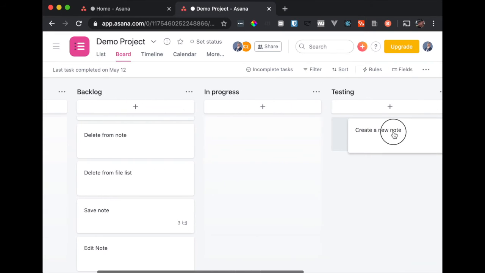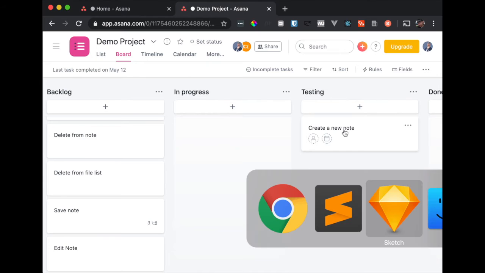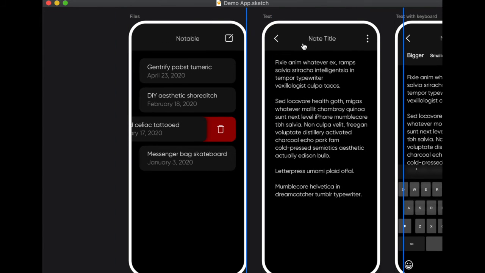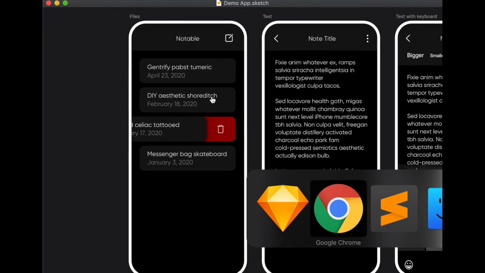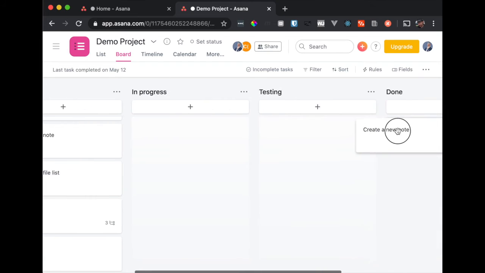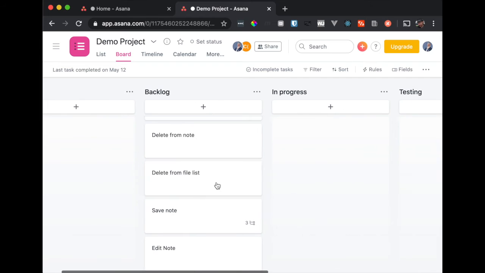you drag it into testing. Now you go into the app, and you basically, at this point, you have a title bar with a button, and you can essentially click this and open a new note and type in it, and it should give you some status message. And that's essentially what the app would do at this point. So you can test it and be like, okay, it works, and now it's done. You drag it into done. And that feels great because you've got this thing in your done column.